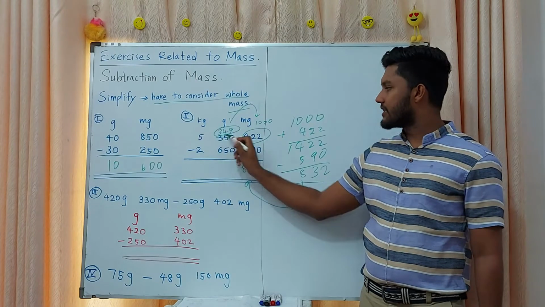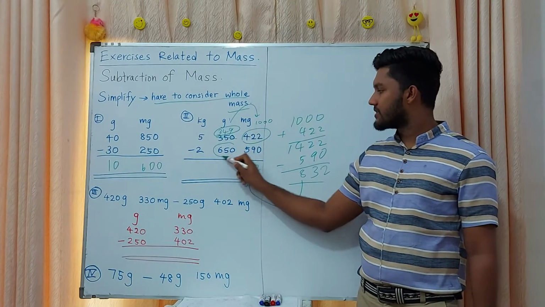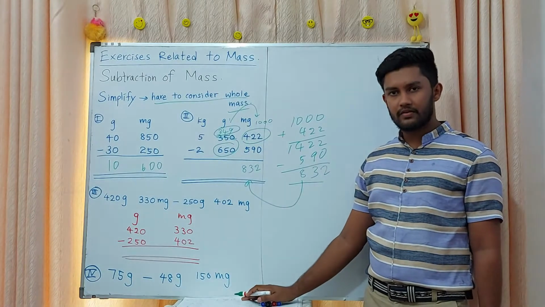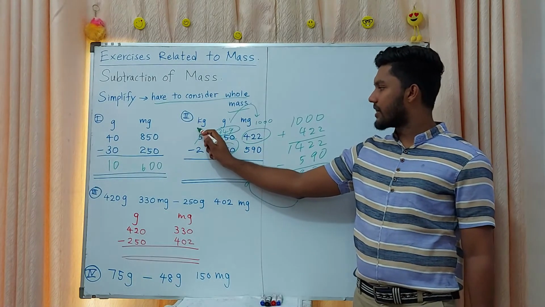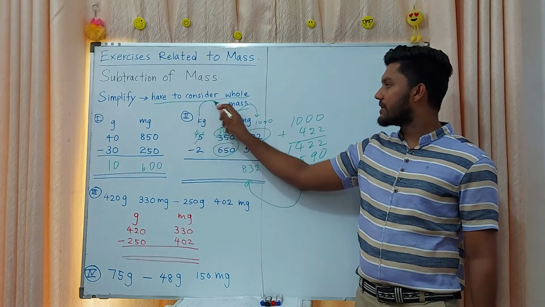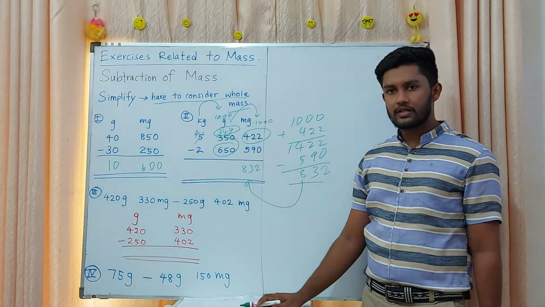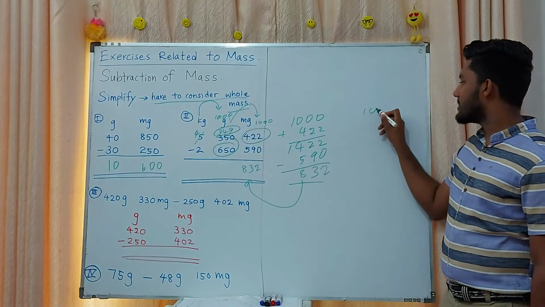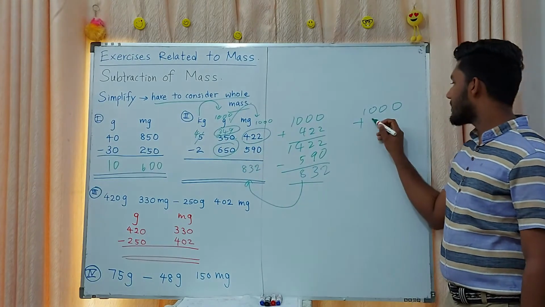You are thinking that 349, can you subtract 650 from that? No, we can't. Then we want to get 1 kilogram. Then here 1 kilogram goes to the gram side. It converts into 1000. Then 1000 plus 349.